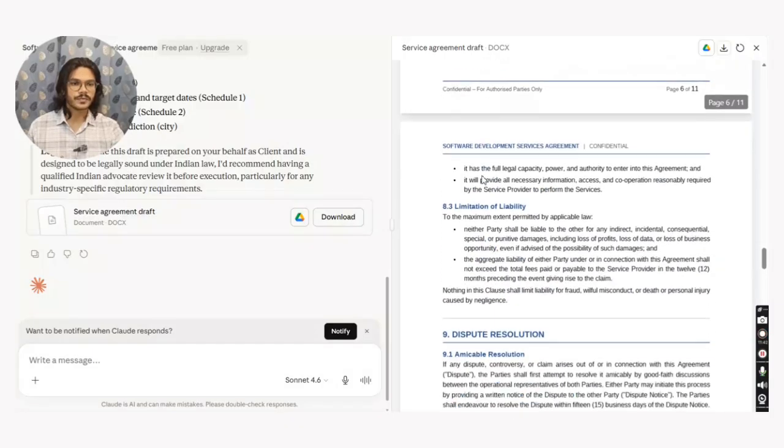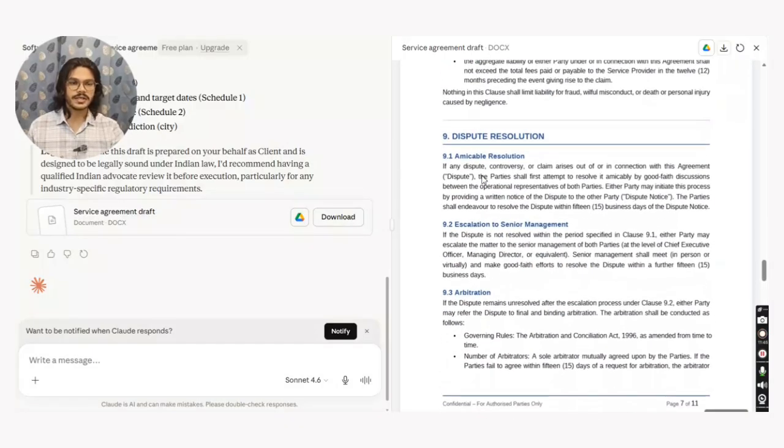Then reps and warranties clause is there, so that's a great thing. Then limitation of liability clause, and the dispute resolution clause is important because I clearly provided in the input that first the parties will go into mediation, and if that fails, then it will go to the upper stakeholders for mediation or discussions, and when that also fails, then only will the parties go into arbitration.